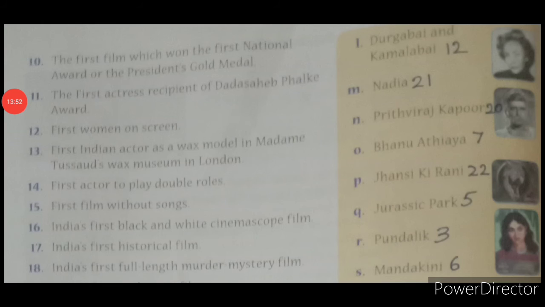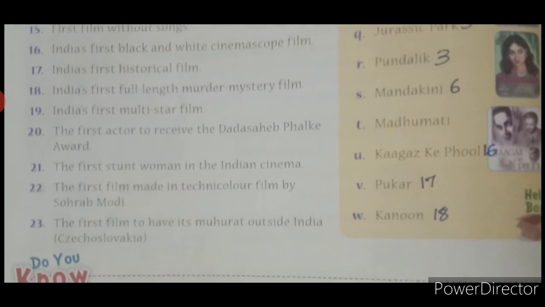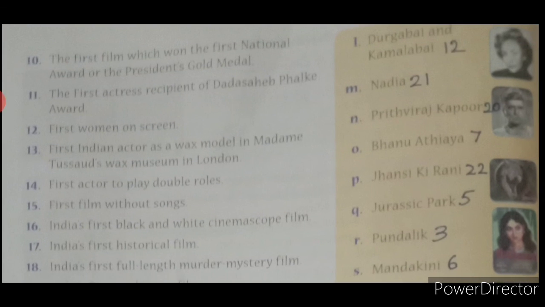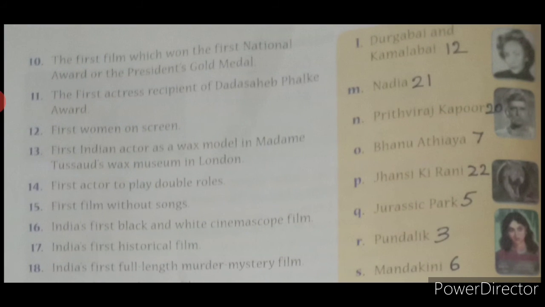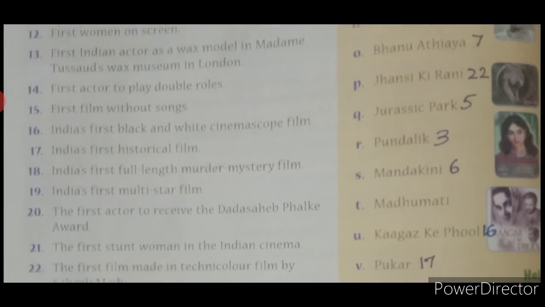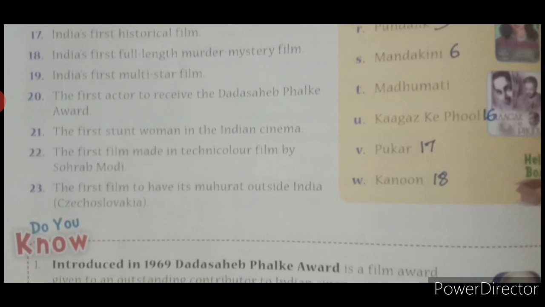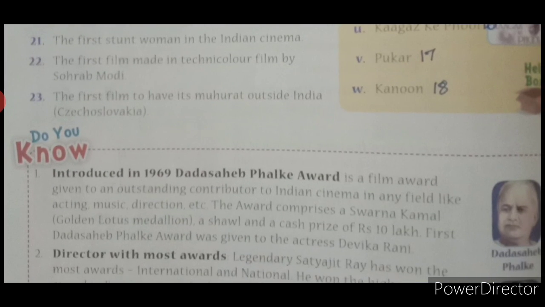So this is page number 22. From 10 you are having questions till 23, and on the right side you can see the answers, how I have marked here. The first one is 12, 21, 27, 22, 5, 3, 6, then 16, 17 and 18.